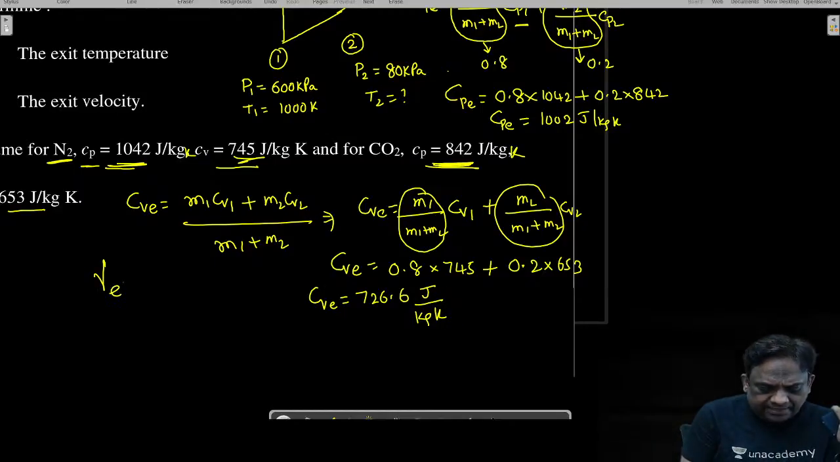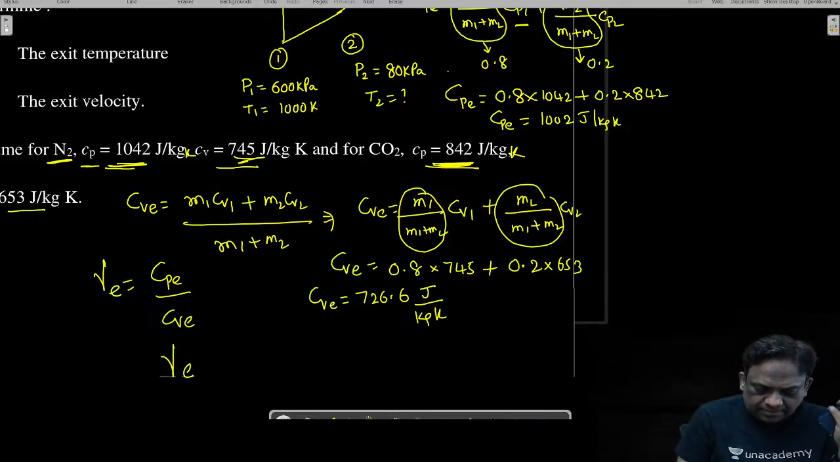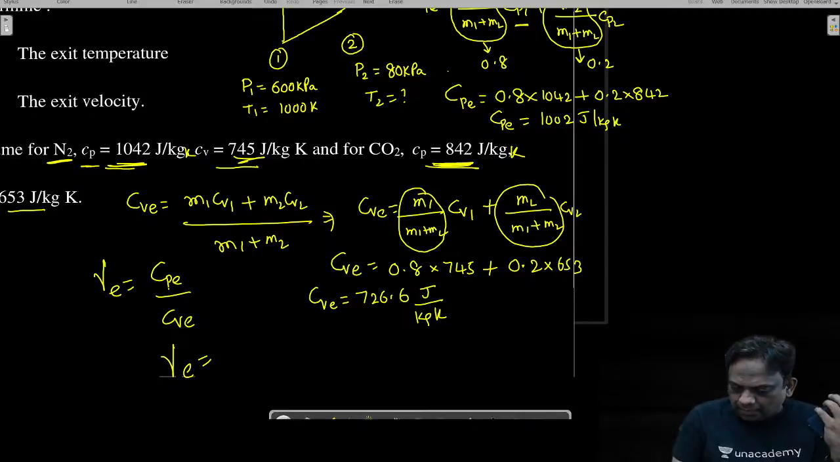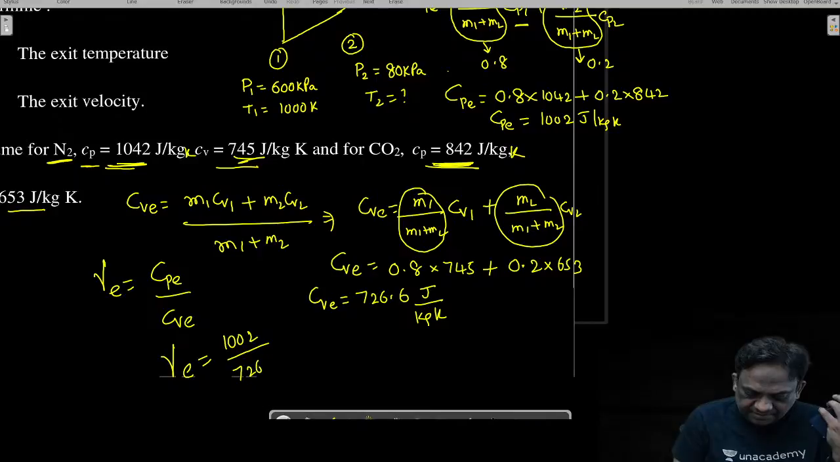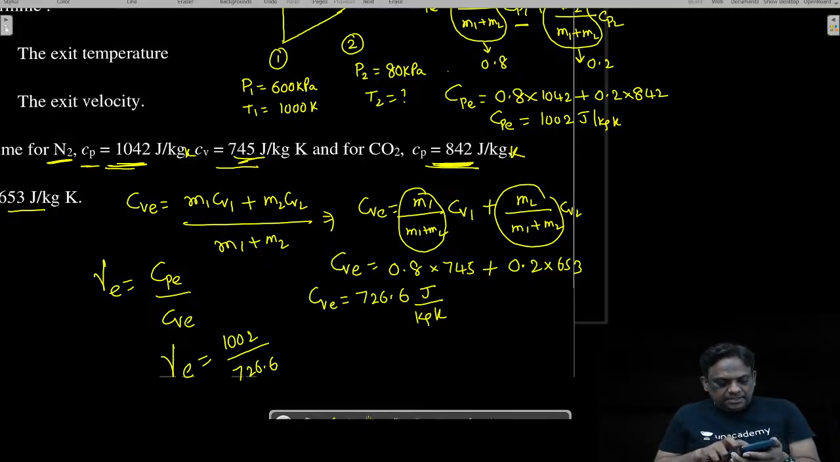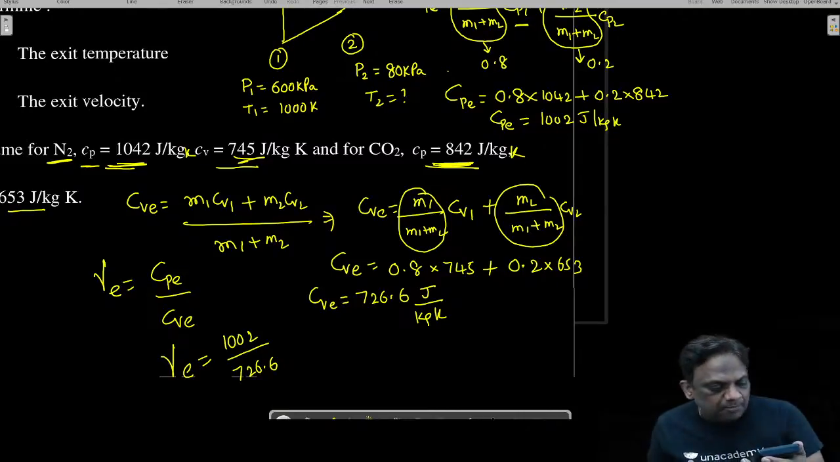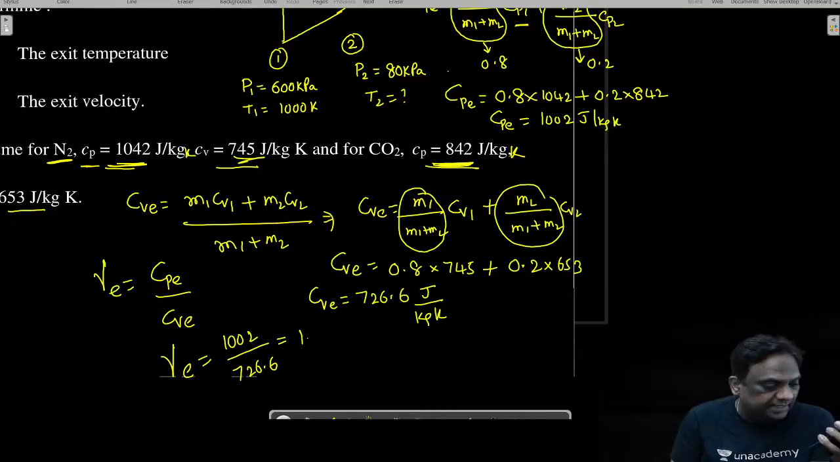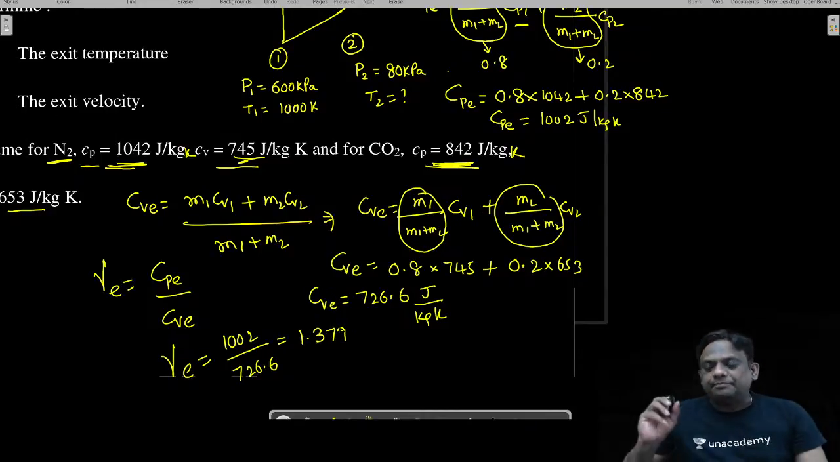Now, can I calculate equivalent gamma? It is CPE by CVE. So the equivalent gamma is given by CPE by CVE. What is CPE? 1002. What is CVE? 726.6. So now let me calculate equivalent gamma. How much is the equivalent gamma, sir? 1.379. So 1.379 is the equivalent gamma.